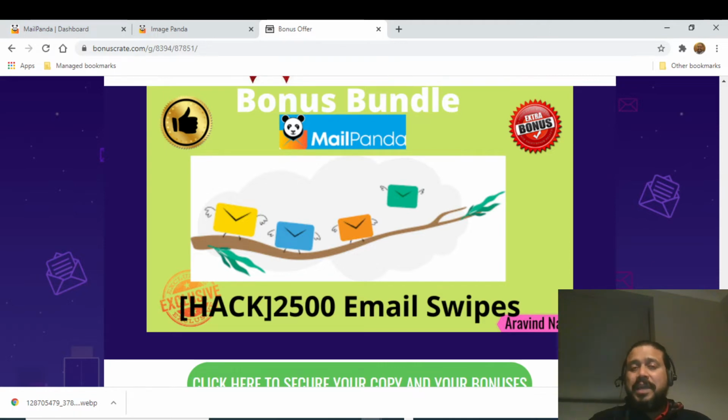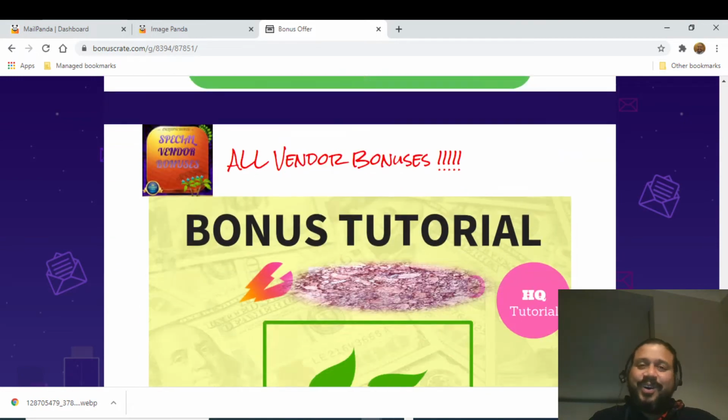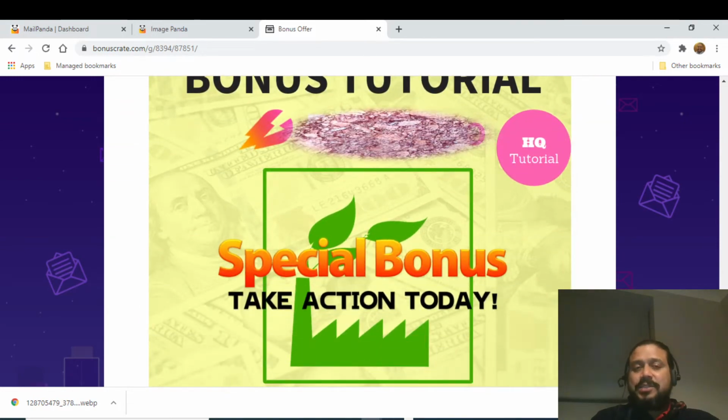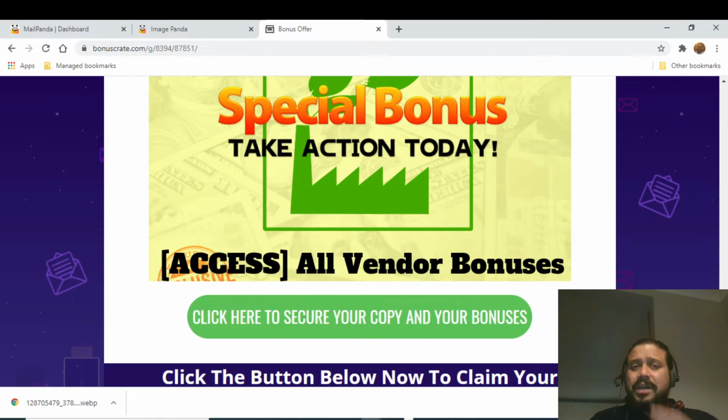So these emails are swipes, not just templates. It contains the complete body. I'm giving you 2,500 email swipes, so you don't have to do any work. You need to just take those, copy paste it, and use to any niche, any type of niches you are. All the email swipes are available. So that's bonus number 6. And bonus number 7, sorry, yes, is all your vendor bonuses. So vendor has also promised, I think, close to 7 or 8 bonuses. You're going to get all those bonuses as part of this.